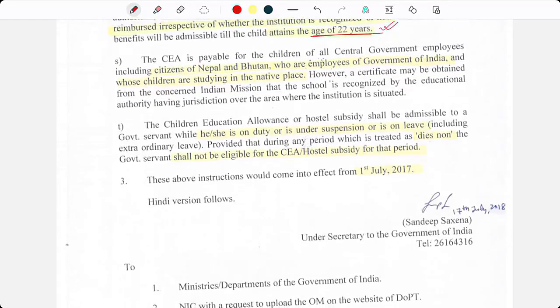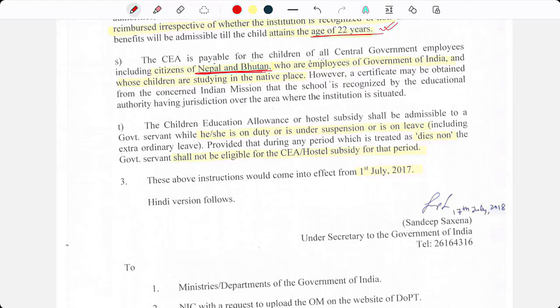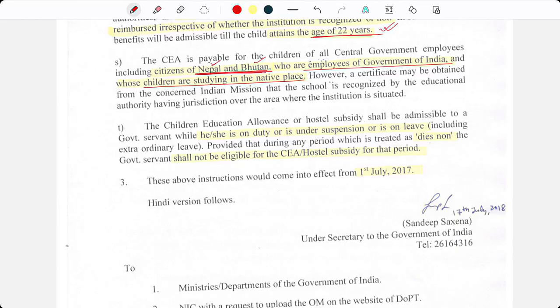CEA is payable for the children of all central government employees, including citizens of Nepal and Bhutan. Even if Nepal and Bhutan are beyond the boundaries and are other countries, still all the citizens from Nepal and Bhutan who are employees of Government of India and whose children are studying in the native place are eligible for CEA payment.